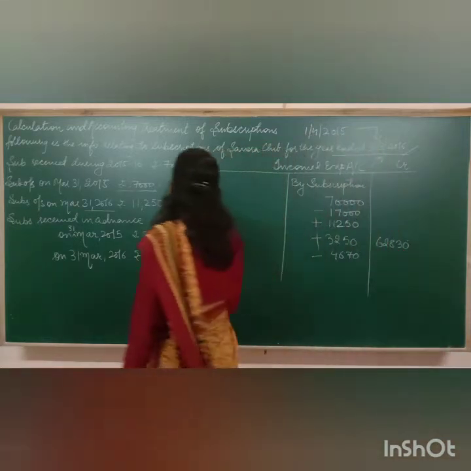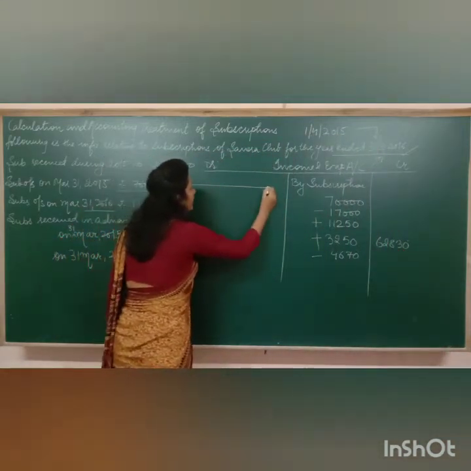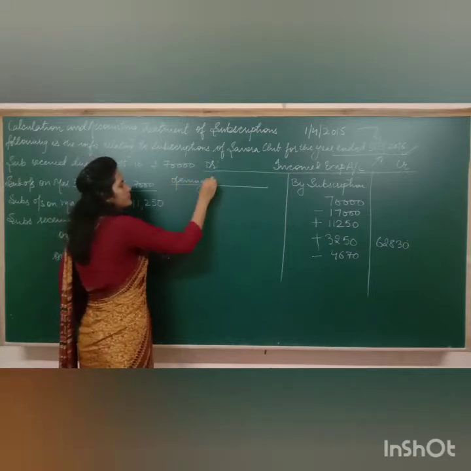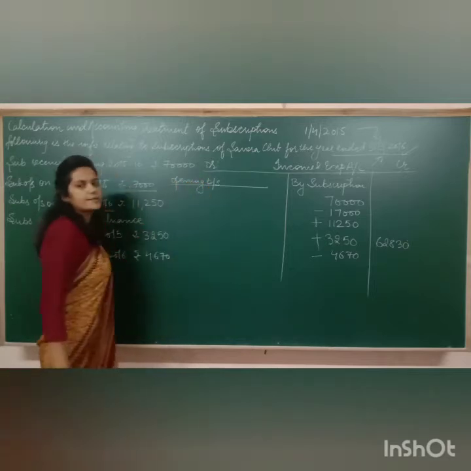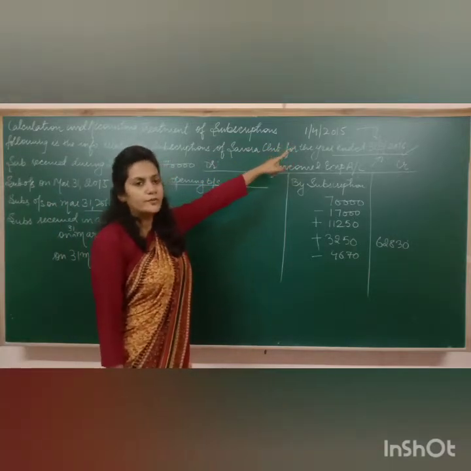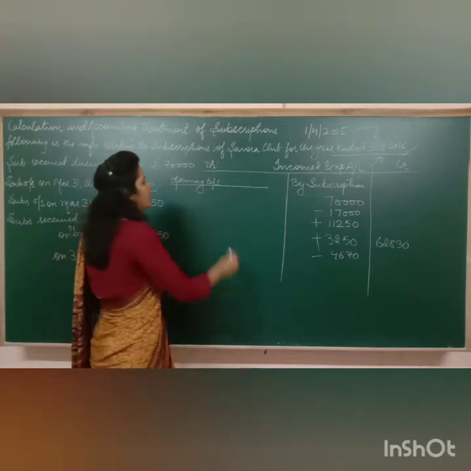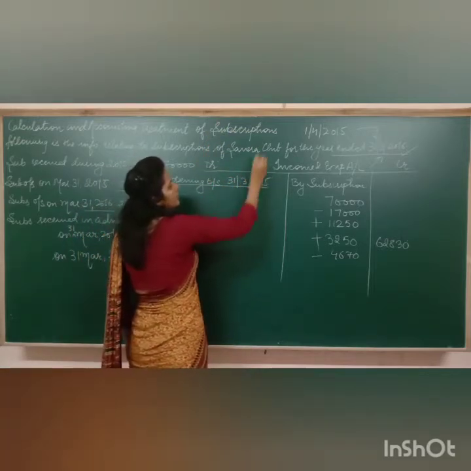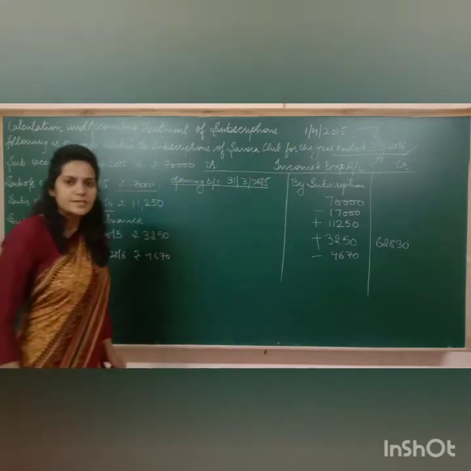Now see how. If I make a balance sheet here, opening balance sheet, suppose, then what would be its date? The financial year starts on 1st April 2015. It means that the previous year must have ended on 31st March 2015, because on the next day itself the new financial year starts.